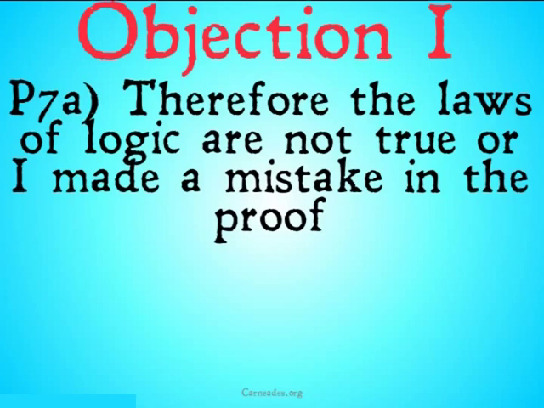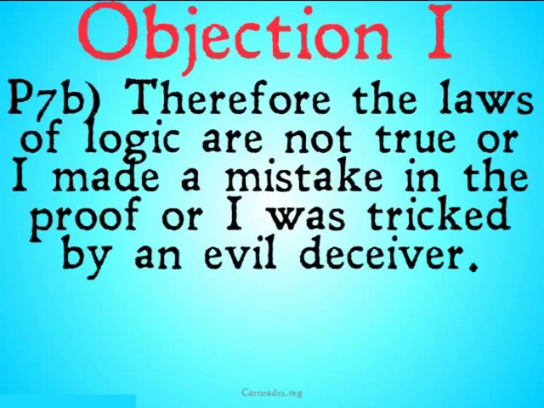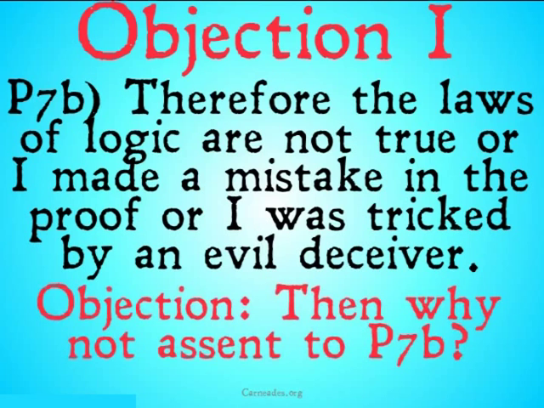I would have to do a disjunction between the laws of logic are not true or I made a mistake in my proof somewhere. So the objection to that would be, then why not assent to P7a? Well, because that's not really the full picture either. Therefore, the laws of logic are not true, or I made a mistake in the proof, or I was tricked by an evil deceiver. This is where some of the academic arguments and the eliminate all doubt principles are going to come in a little bit.